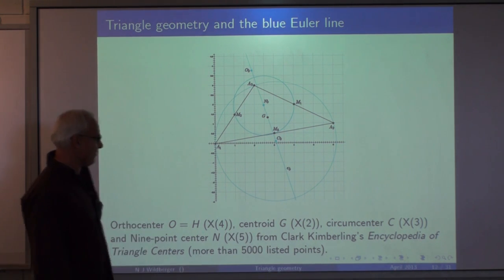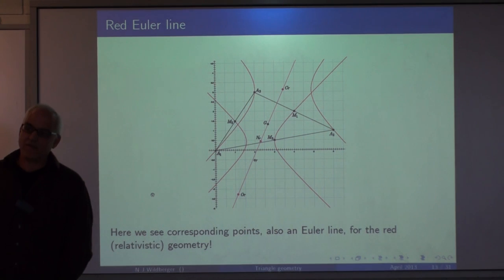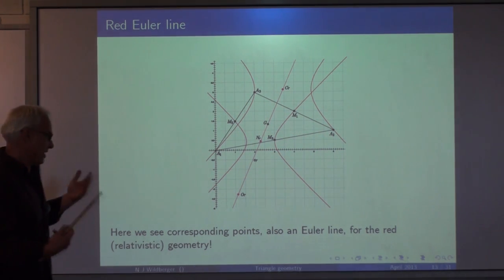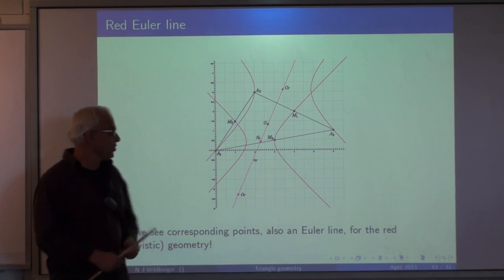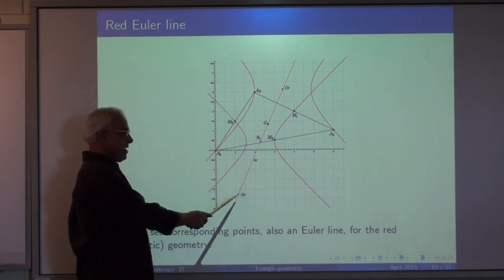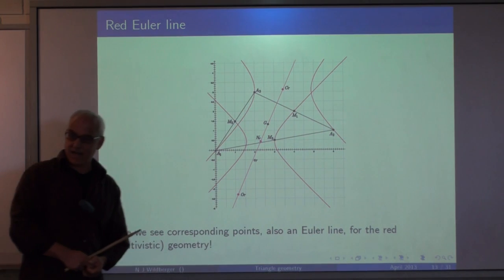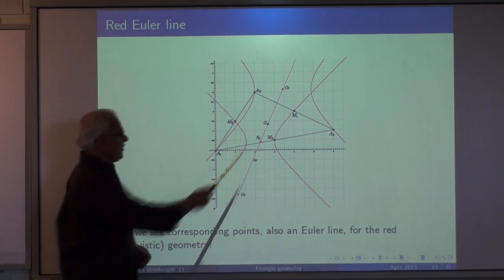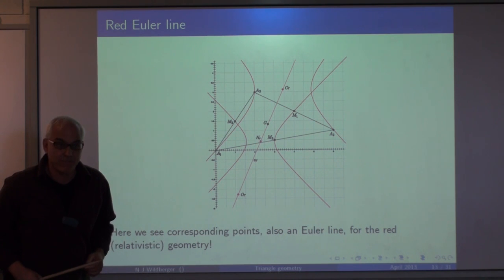And you'll perhaps see some of that today. Okay, here is the red version of that. Same triangle, but now with respect to red perpendicularity, it turns out that the 3 red altitudes meet in this point. The centroid is just as it was before. The 3 perpendicular bisectors meet in this point, which is the center of the red circle that passes through them.